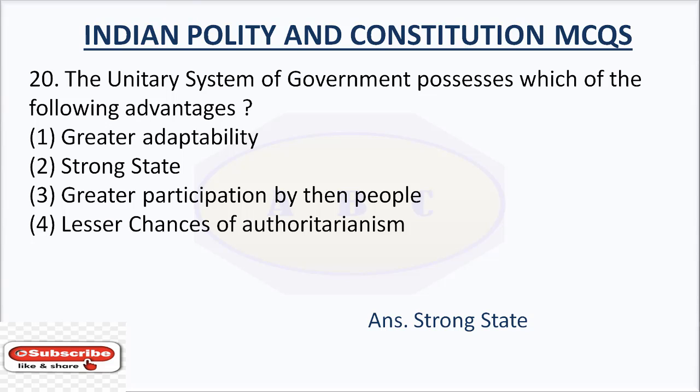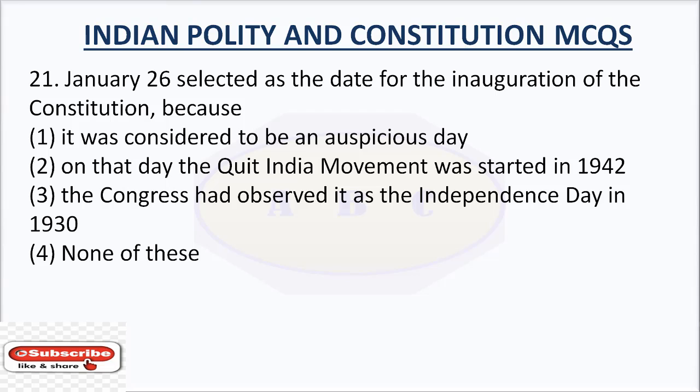The answer is strong state. The unitary system of government possesses strong state as an advantage.